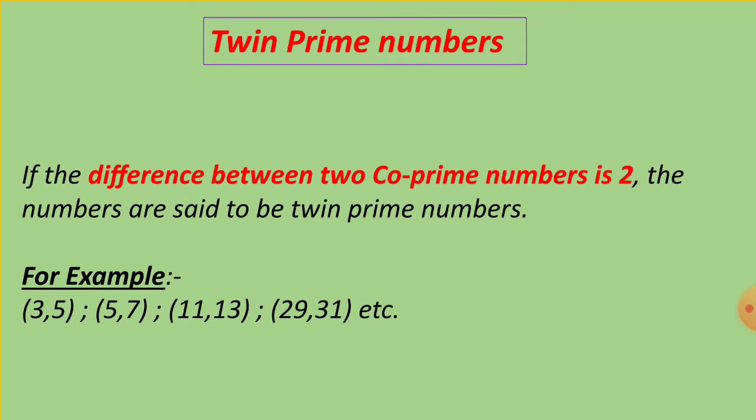Now let us study what are twin prime numbers. If the difference between two co-prime numbers is 2, the numbers are said to be twin prime numbers. For example, 3 and 5, 5 and 7, 11 and 13, 29 and 31, etc. If you see the first example, 3 and 5. If you subtract 3 from 5, that is 5 minus 3, you get the answer as 2. So, 3 and 5 are twin prime numbers.